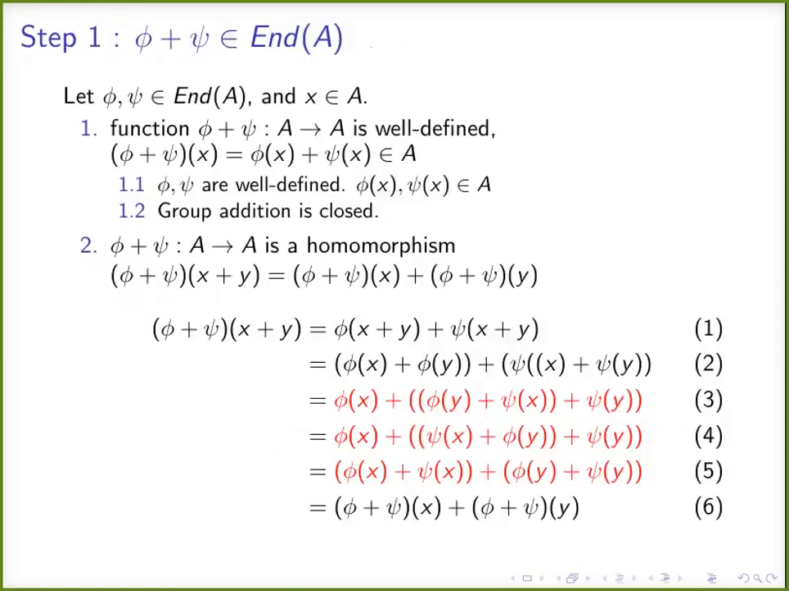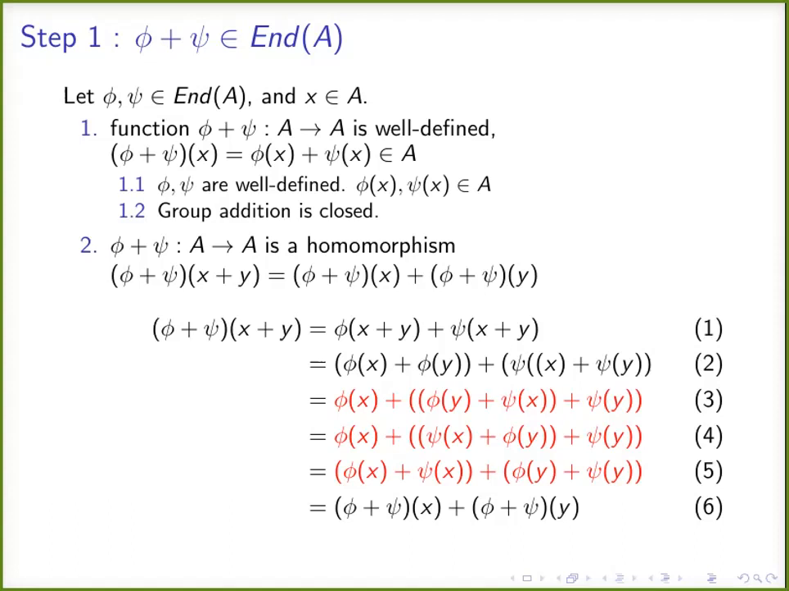In order to prove the first property, 2.1, the closure property of the addition operation, we need to prove that the addition operation is an endomorphism. The addition operation being an endomorphism means it is a homomorphism from A into A. Every homomorphism should, first of all, be a function. So first we check whether this function is well defined. What are the conditions for this function to be well defined? First, it should have an image for every element, and second, it should be uniquely defined.